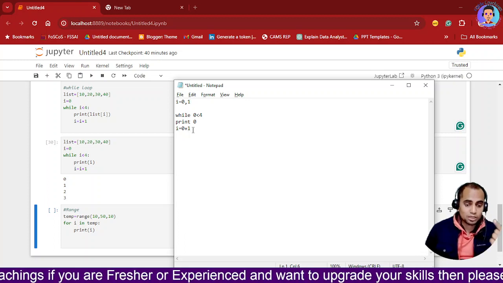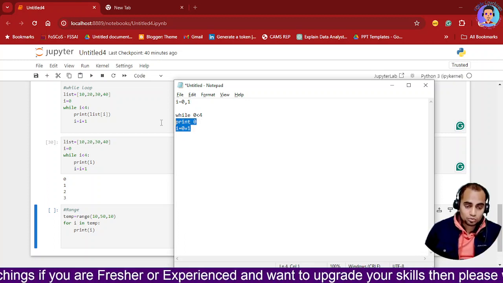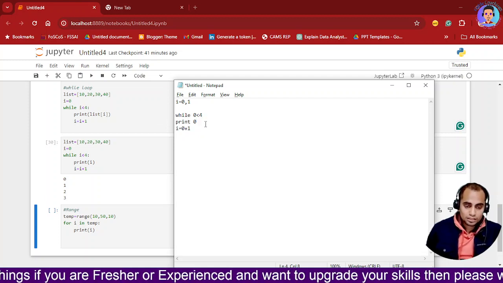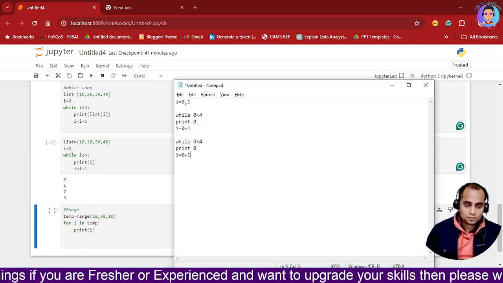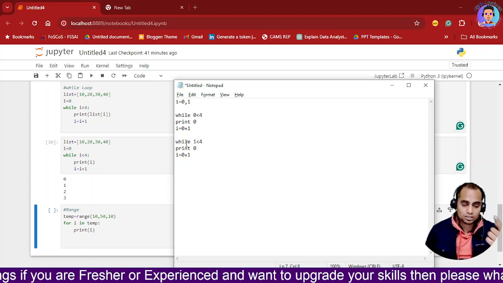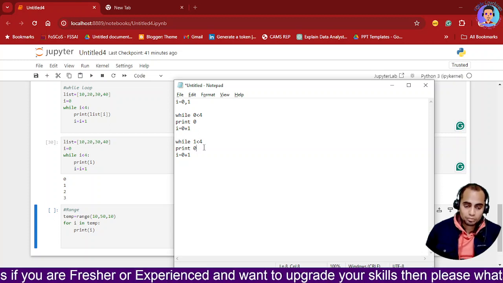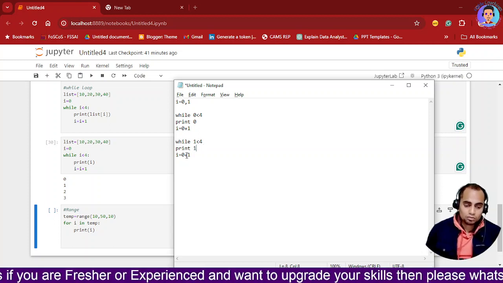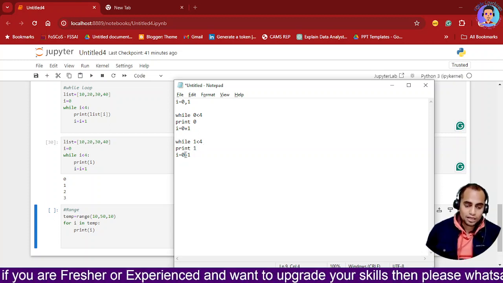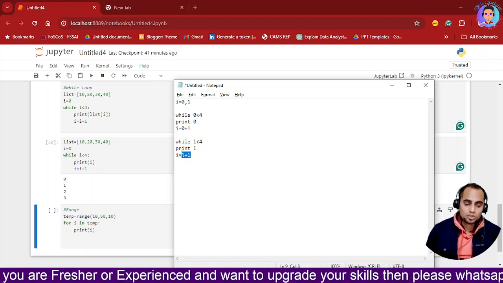It is increased by 1, and here 1 will come over here. Now at the second level, here I will be 1. This is the second loop which is starting. I, again 1 is less than 4, it will print 1, and now it will go over here. Now I is 1. Okay, so 1 plus 1, now I became 2.